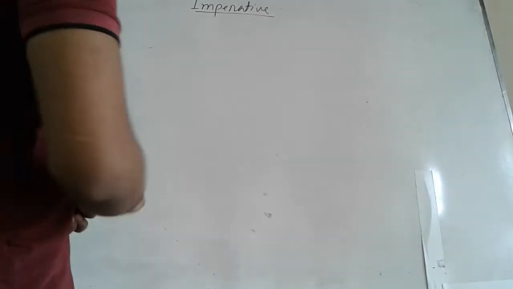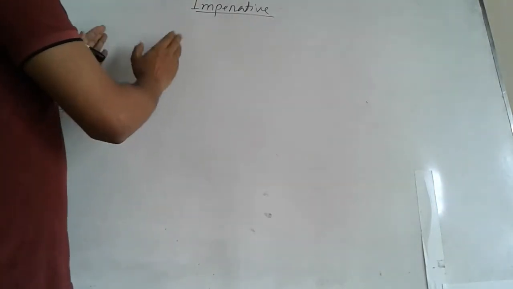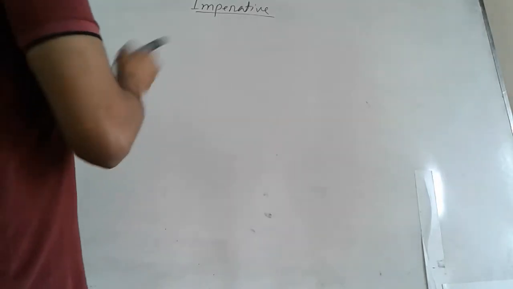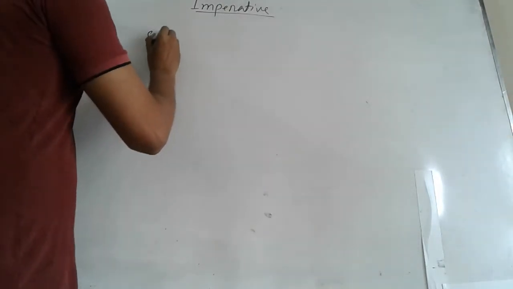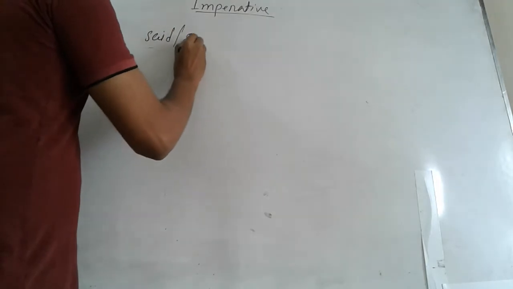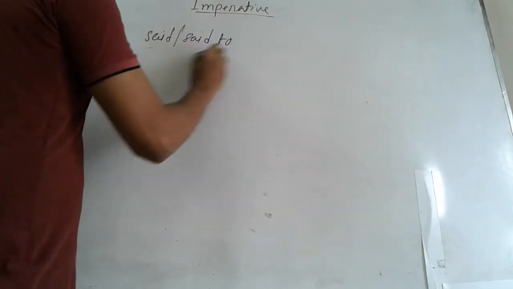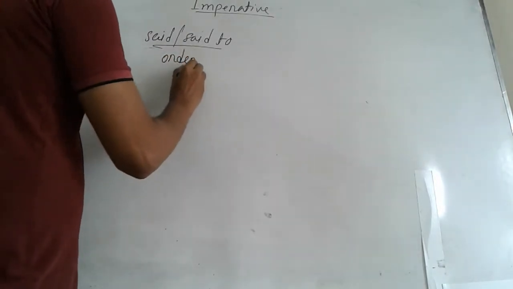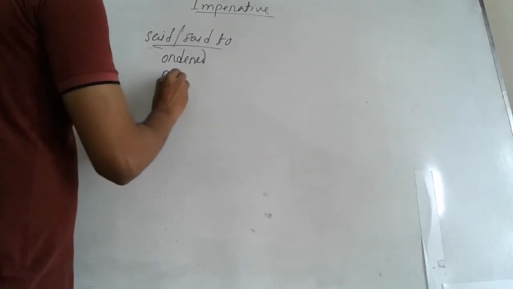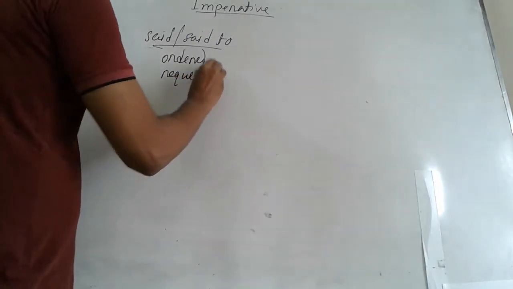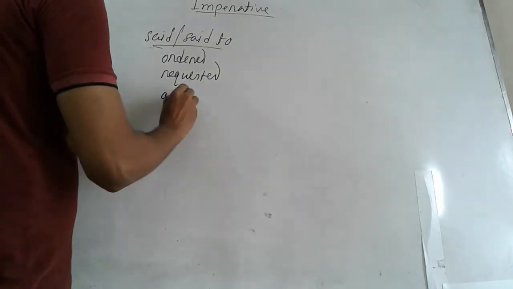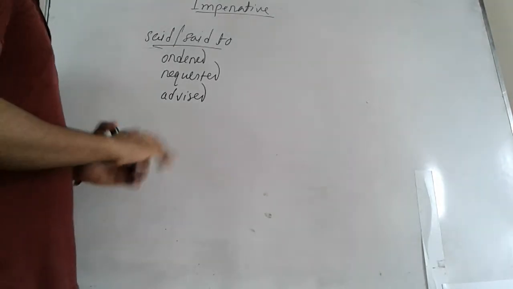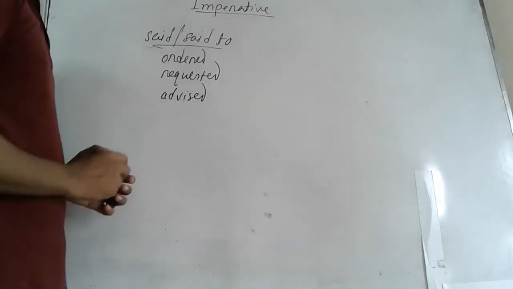So first, in the place of reporting verb or reporting speech, where you have said or said to, you should put either ordered or requested or advised. There are some other things you can put here, but you can almost do everything by these three.